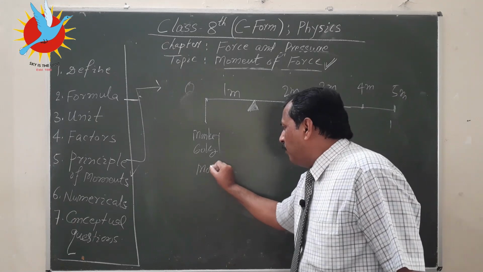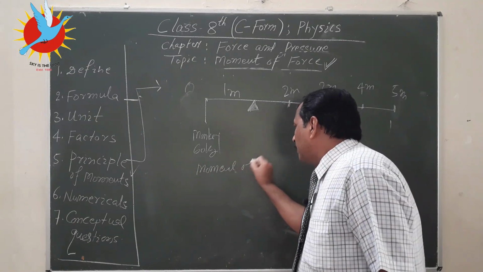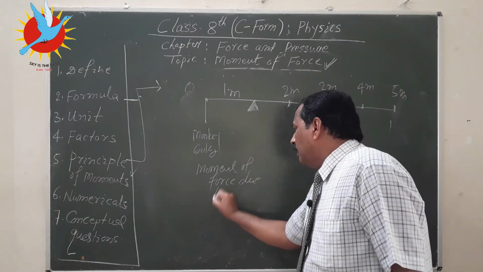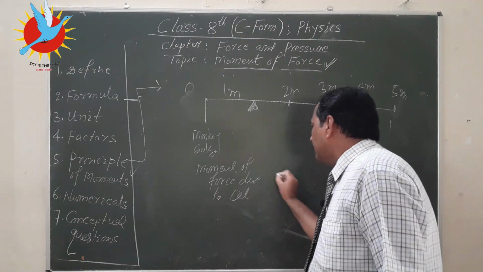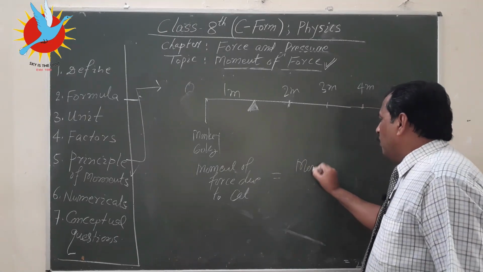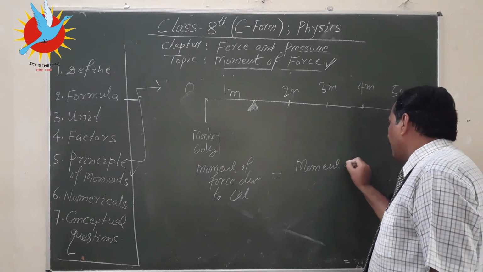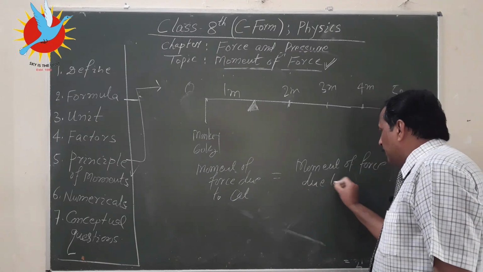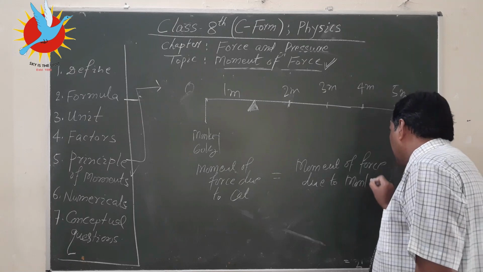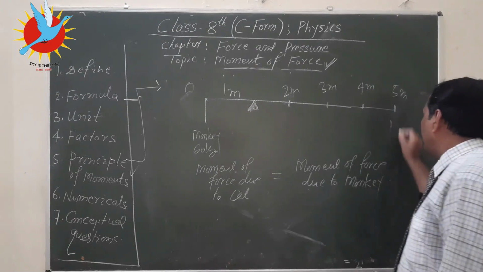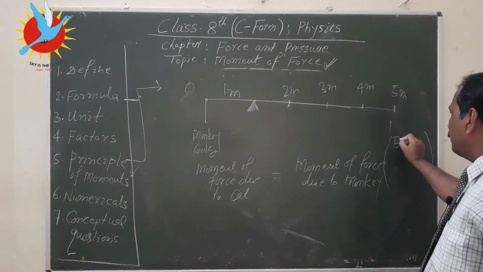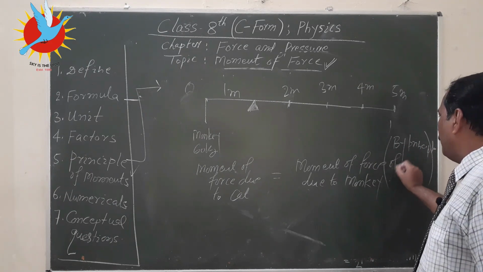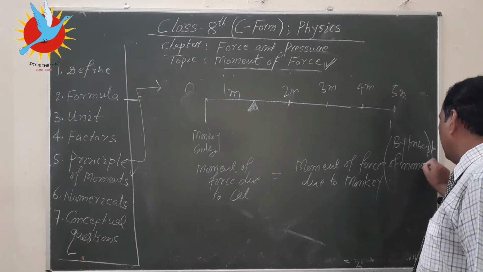The moment of force due to the cat must be equal to the moment of force due to the monkey. By the principle of moments, you can refer to it like this.